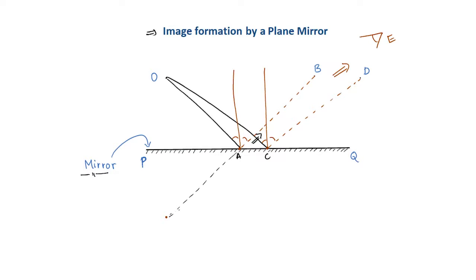So these rays appear to meet at a point I behind the mirror. Now, for the observer at E, the light seems to come from behind the mirror. The point I is the point where the image of the object at O is formed.